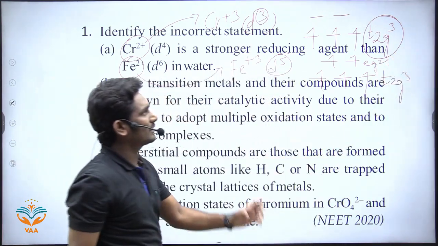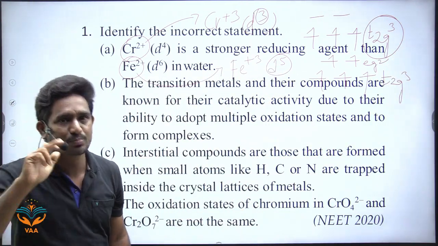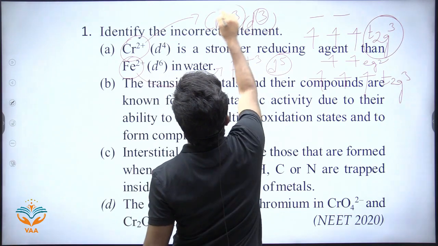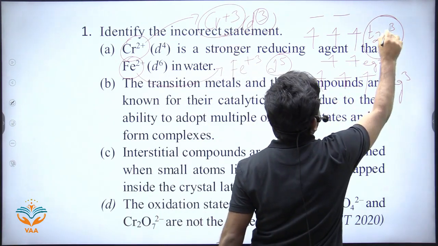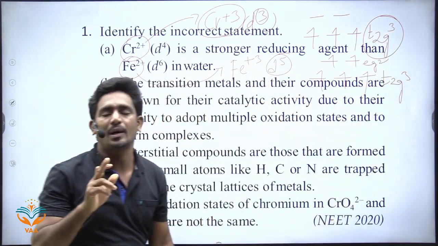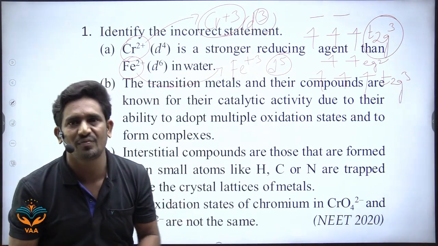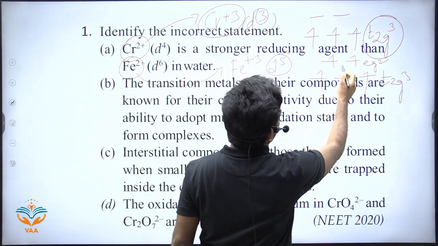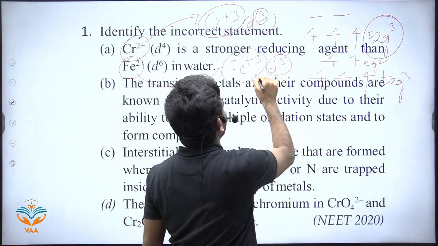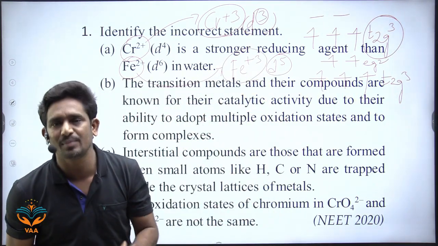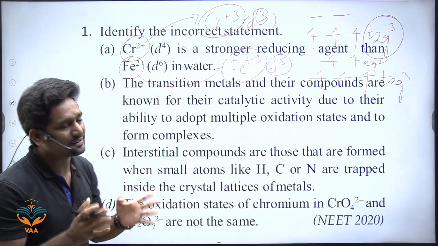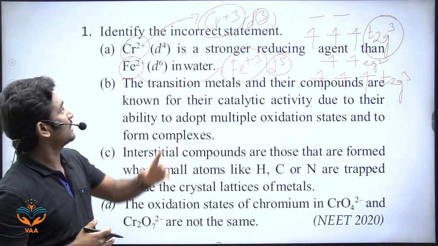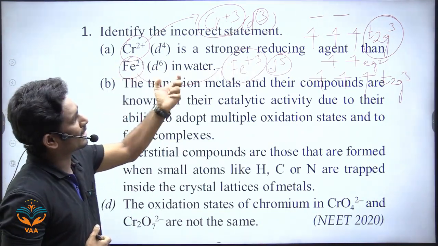So here the crystal field stabilization energy is more for chromium 3+. Here 3 electrons are in t2g orbitals, so there will be more crystal field stabilization energy. But the crystal field stabilization energy will be 0 for Fe3+, so it is less stable. That is why it has less reducing character. So Cr2+ is a strong reducing agent.